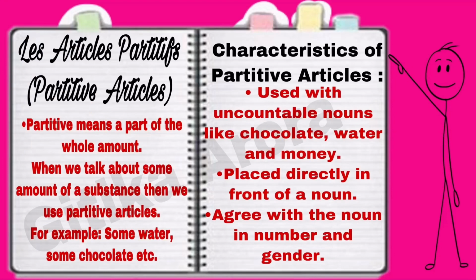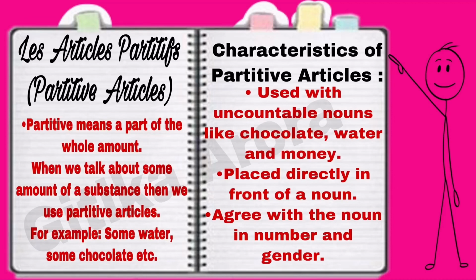First of all, you need to understand the meaning of partitive. Partitive means a part of the whole amount. When we talk about some amount of a substance, then we use partitive articles. For example, some water, some chocolates, etc.